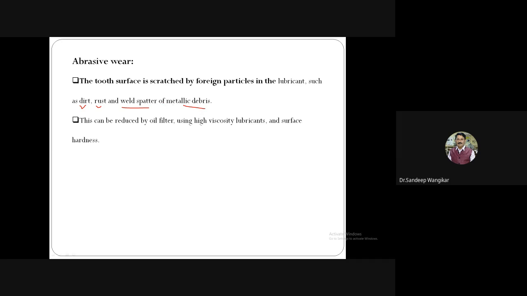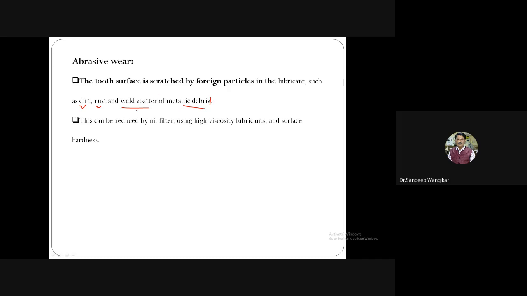Metallic debris: while manufacturing a gearbox, many operations are carried out like drilling, milling, etc. If the burr is not properly removed, some of the burr part or metallic burr, I will call it debris. Debris, you can take as waste material. The dictionary meaning in Marathi, you can call it kachra. So whatever is unwanted, not desired material, like burr particles or weld spatter particles.